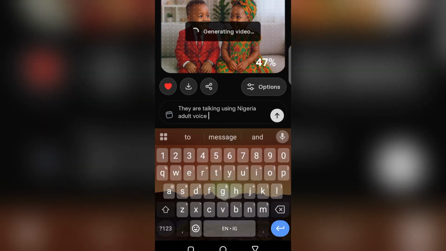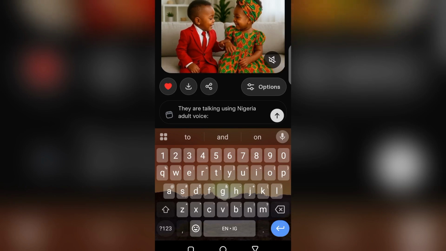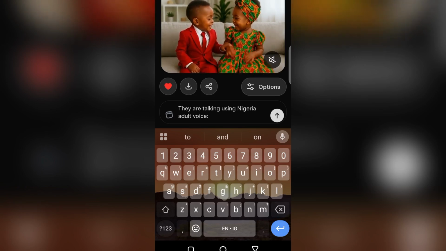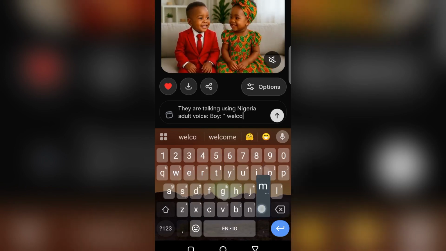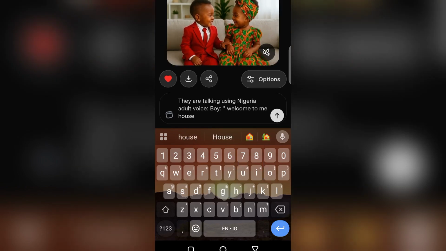Okay, so voice. In the last video that I made on how to make two characters talk using Grok, I made mention of how you can specify the character that is talking. Since we have a boy and a girl here, we are going to use boy for the boy and girl for the girl. So I'm going to say, boy, in quotation, welcome to my house.